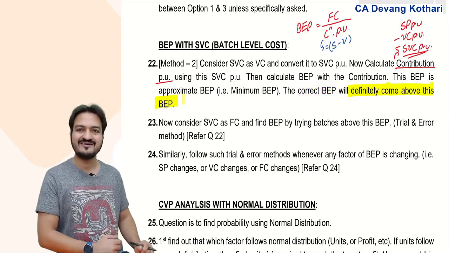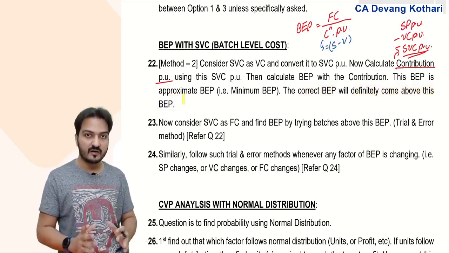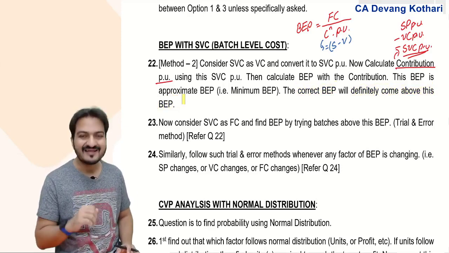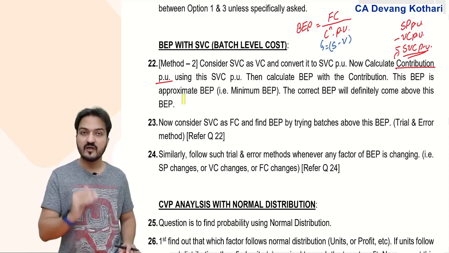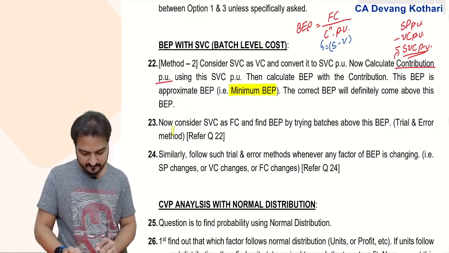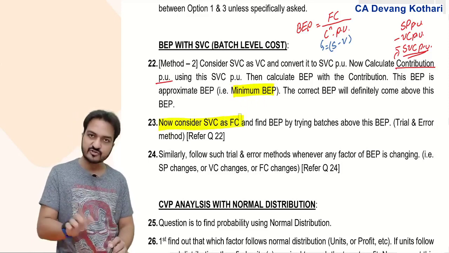Correct BP will definitely come above this BP level. This was what we had learnt in method 2. Now this method 2 does not give me the correct BP, but it at least gives me a logic that my correct BP will definitely come above this minimum BP. Now that you have the minimum BP, you consider SVC as fixed cost.